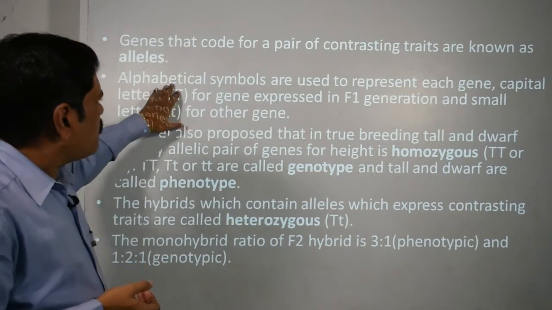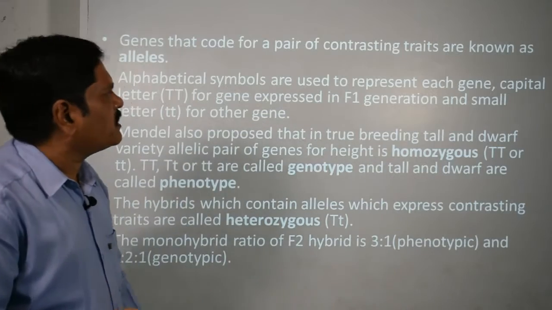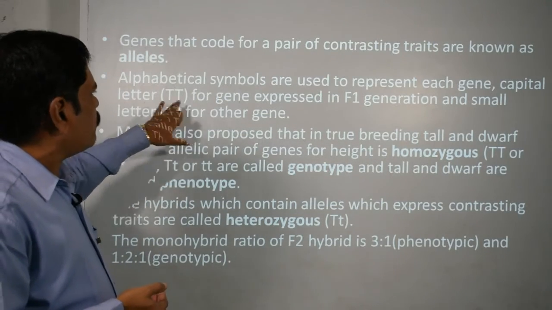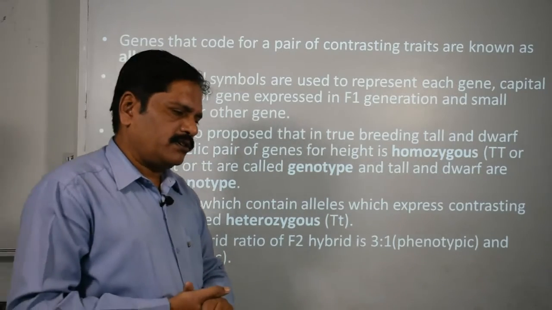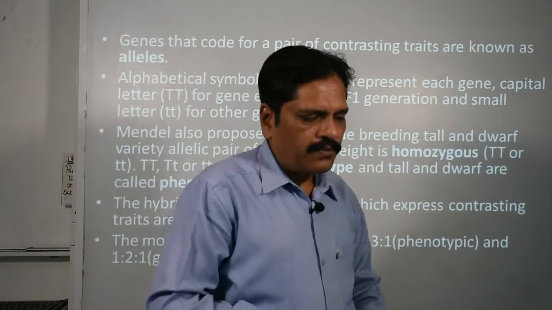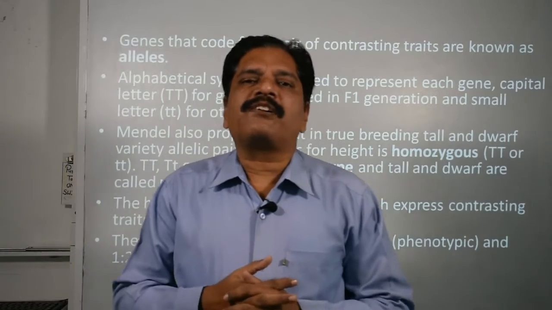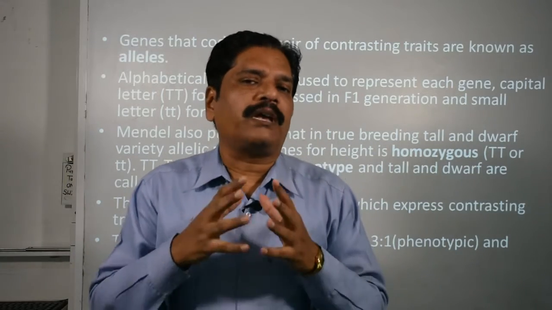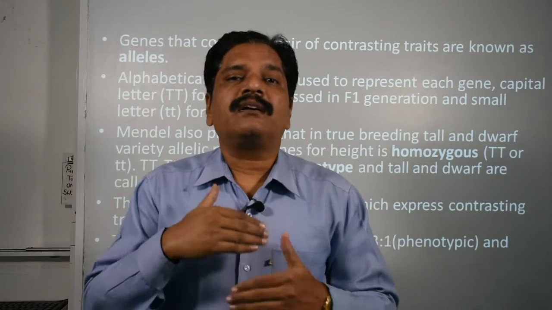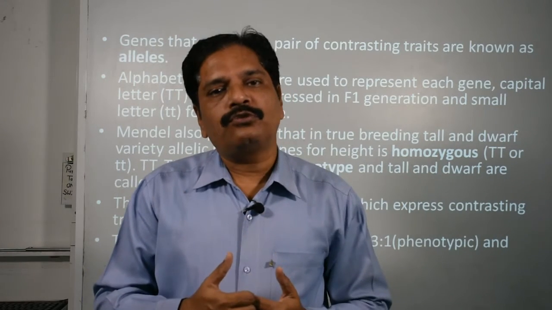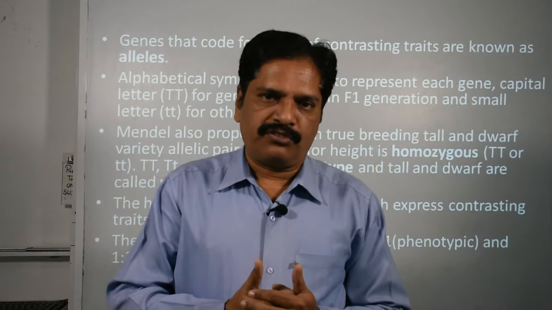Second, alphabetical symbols are used to represent each gene: a capital letter for the gene expressed in the F1 generation and a small letter for the other form of the gene. Remember, capital letters are basically used to represent the dominant feature, and small letters are used to represent the recessive features.